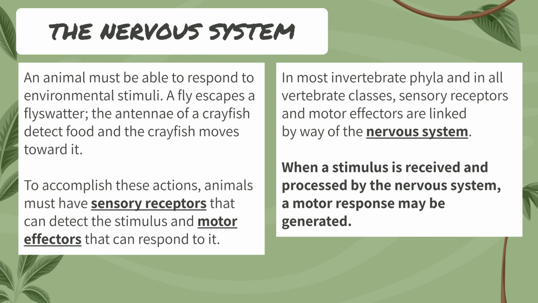The animal nervous system is one of the two primary communication and control systems in the body, consisting of a network of specialized cells called neurons that transmit signals along dedicated pathways. Its fundamental role is to enable an animal to respond to environmental stimuli by linking sensory receptors, which detect changes, to motor effectors, which execute a response.